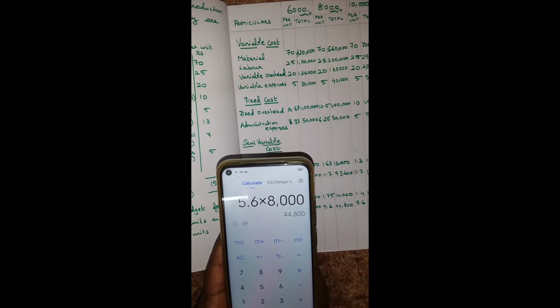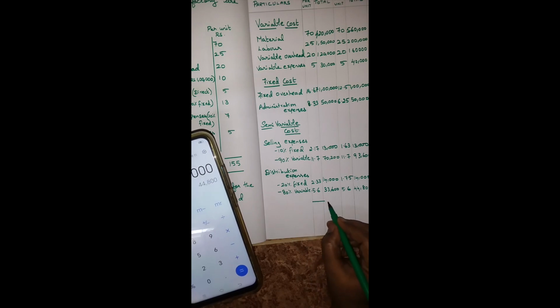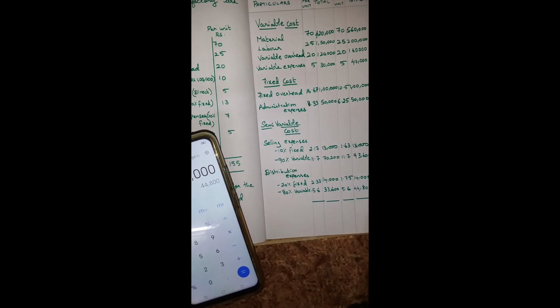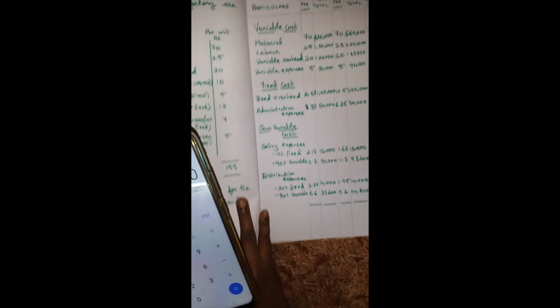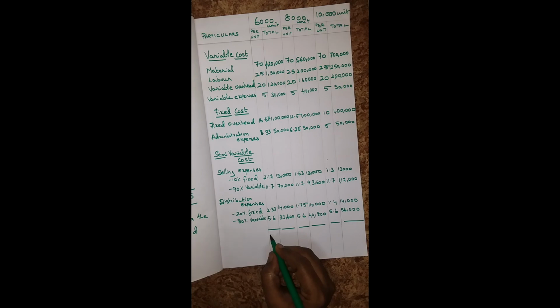Then calculate the column-wise total for per unit and total for 6,000, 8,000 and 10,000. For 6,000, the per unit value is 166.8 and the total value is 10,00,800.